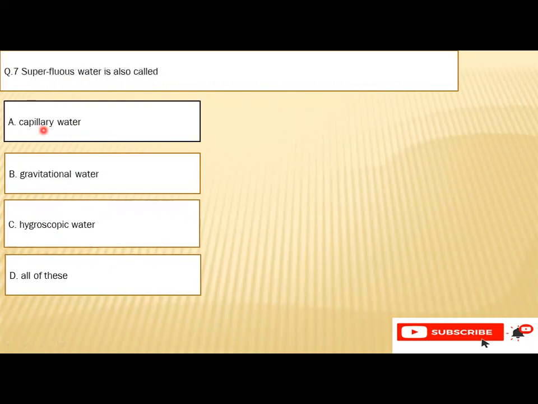Question number seven is superfluous water is also called A. Capillary water, B. Gravitational water, C. Hygroscopic water, or D. All of these. So the right option is B, that is gravitational water.